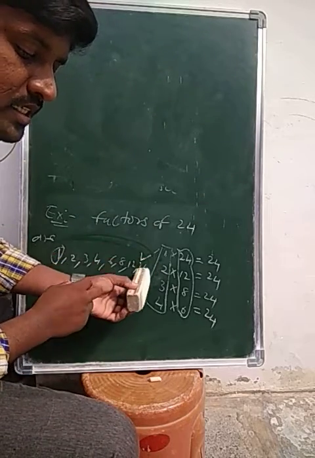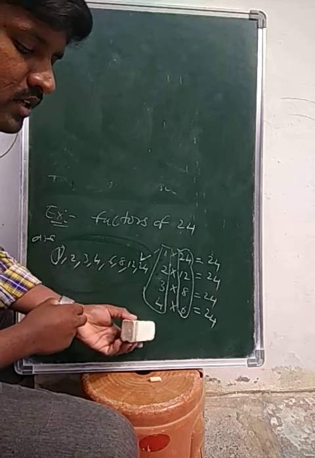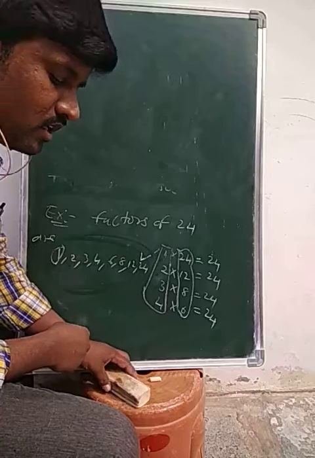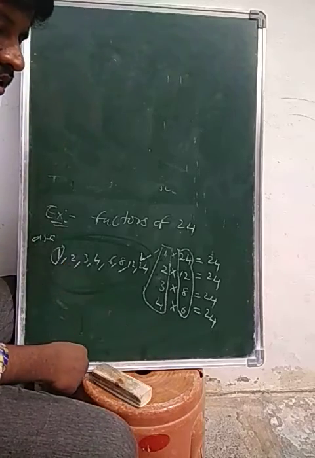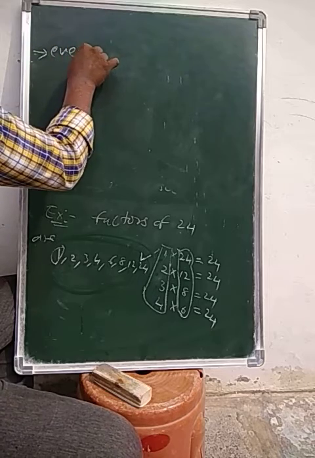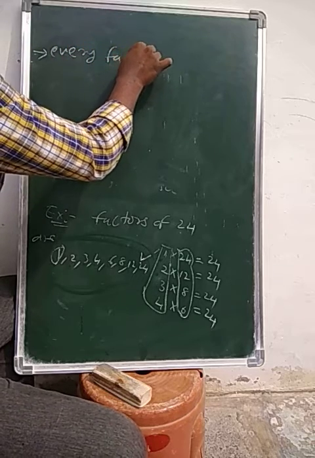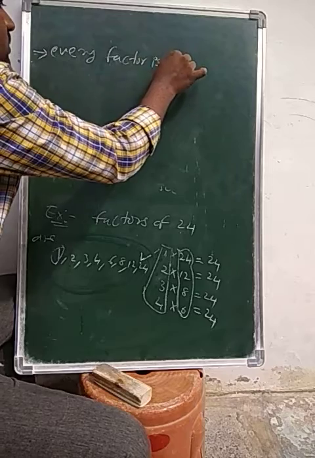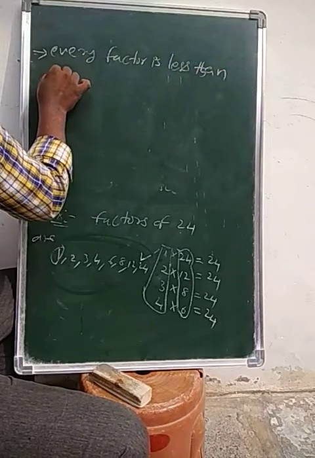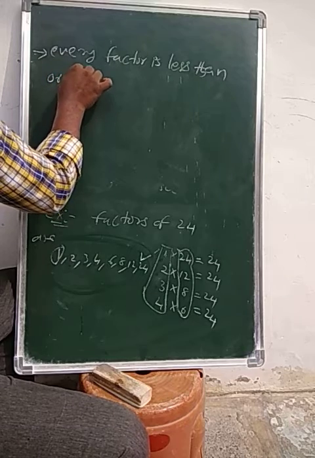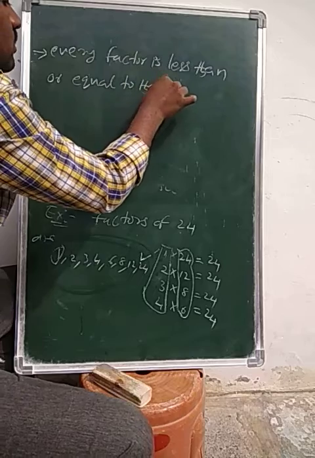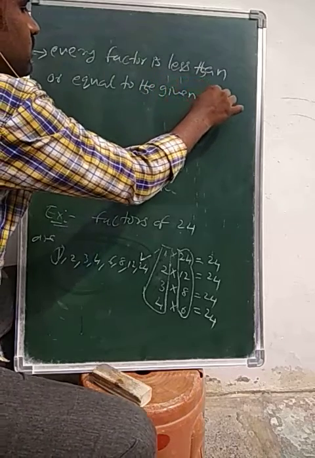Now, every factor is less than or equal to the given number. What is the statement? Every factor is less than or equal to the given number.